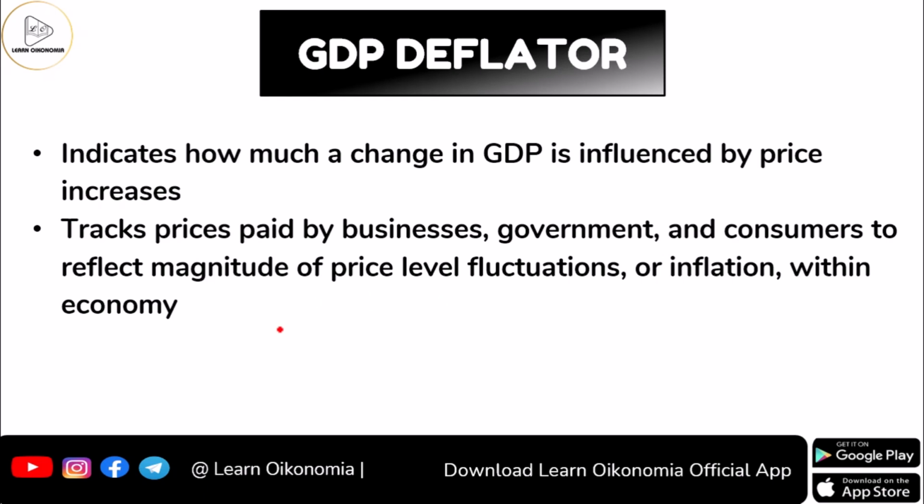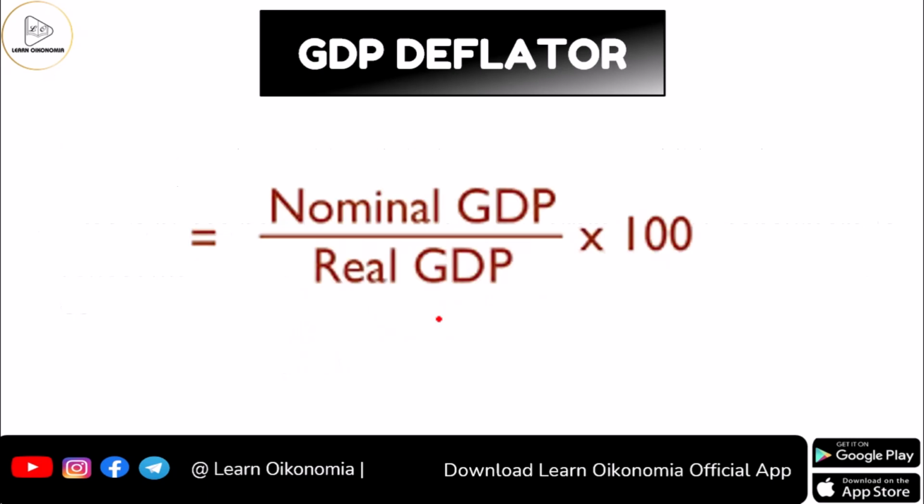It will usually be an increase, an upward movement in price, which you call inflation. Though fluctuation usually involves up and down movements, the GDP deflator would be tracking the prices paid by different entities to reflect the magnitude of inflation in the economy.